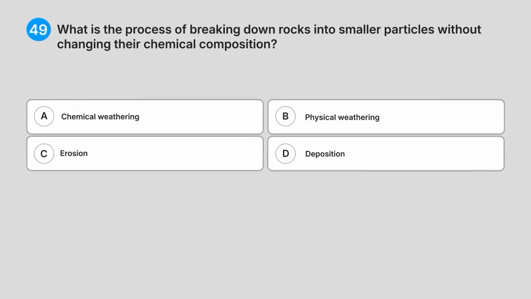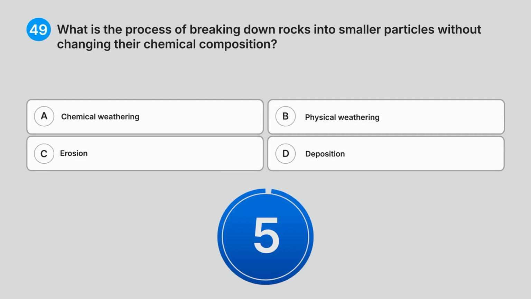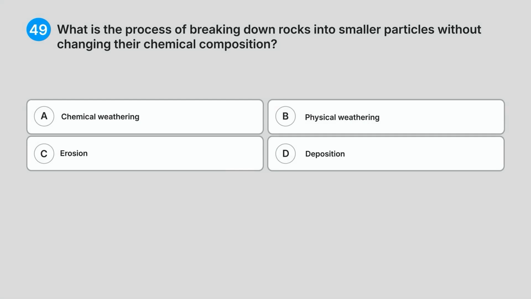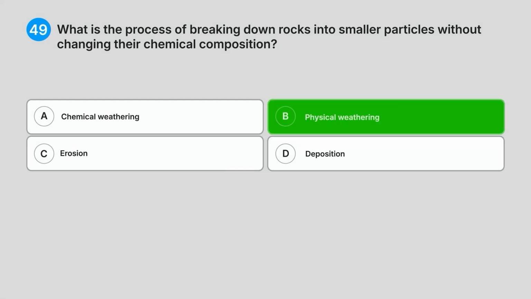49. What is the process of breaking down rocks into smaller particles without changing their chemical composition? A. Chemical weathering. B. Physical weathering. C. Erosion. D. Deposition. Do you know the answer? Correct answer, B. Physical weathering.